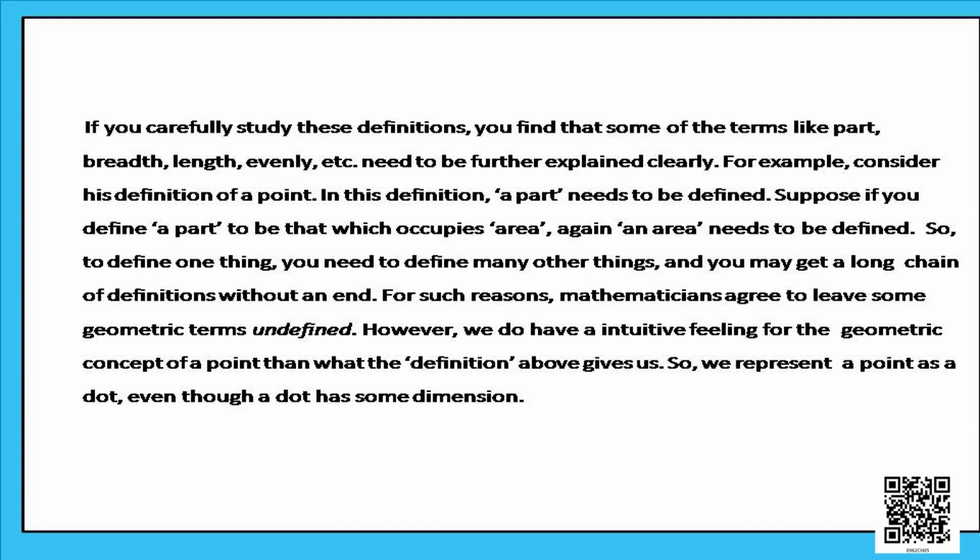Again, an area needs to be defined. So, to define one thing, you need to define many other things, and you may get a long chain of definitions without an end. For such reasons, mathematicians agree to leave some geometric terms undefined.